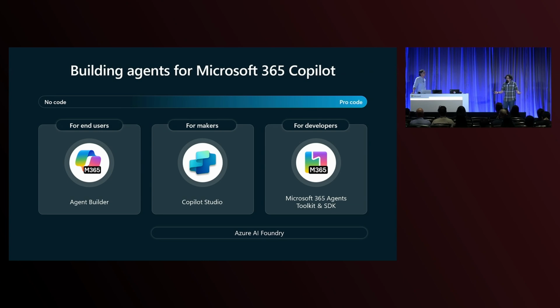That is the idea. So from low code or even no code and end users, all the way up to professional developers, we've got options for you. And that's how we're going to be organizing this presentation about each of these sections. So no matter which persona you are or you represent in your company, you can have the right tools and those same ingredients and features. We'll also talk a little bit about agents working together, no matter which set of tools they are built from. And I am going to show a demo of that as well, of doing multi-agent in Microsoft 365 Copilot. But not yet.